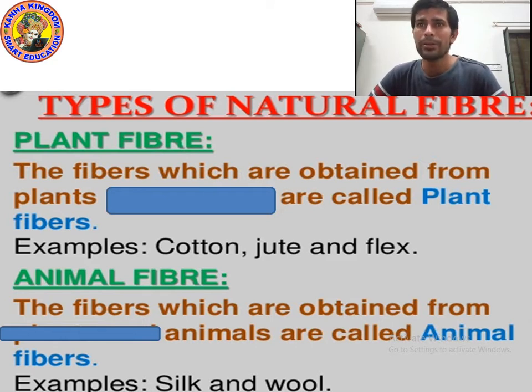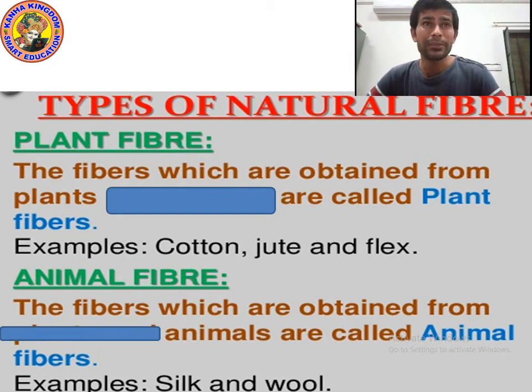And animal fiber we get from animals. You can see on the screen, silk and wool. We get silk from the silkworm. I will explain about the silkworm in the next class, so don't worry. In this class, I will not explain too much about it. And wool we get from sheep.